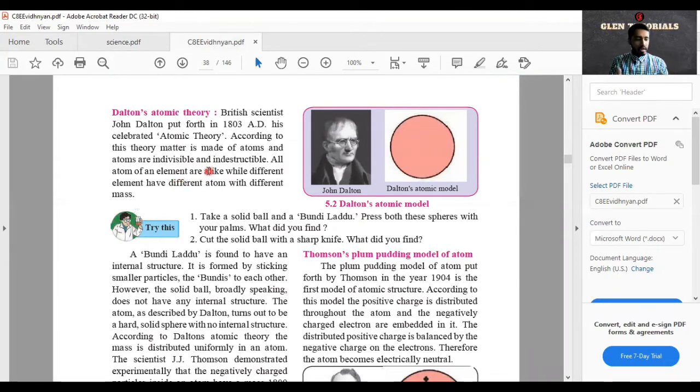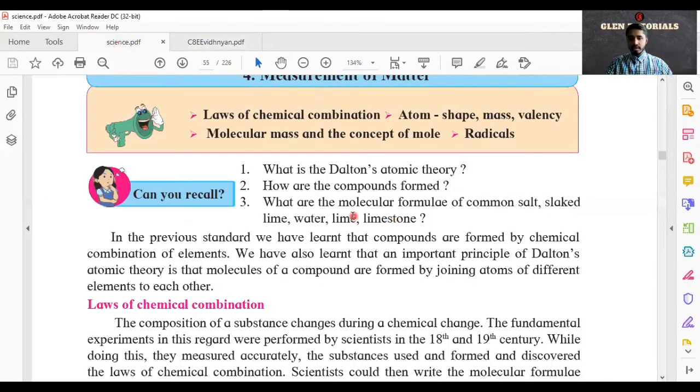Obviously, every type of element is different in looks. It is different in mass. It has a different weight. It has a different color. So when it has all these things different, automatically the atoms will also be different, because the mass and the look of it are also different. Let's continue. This is what Dalton had said.